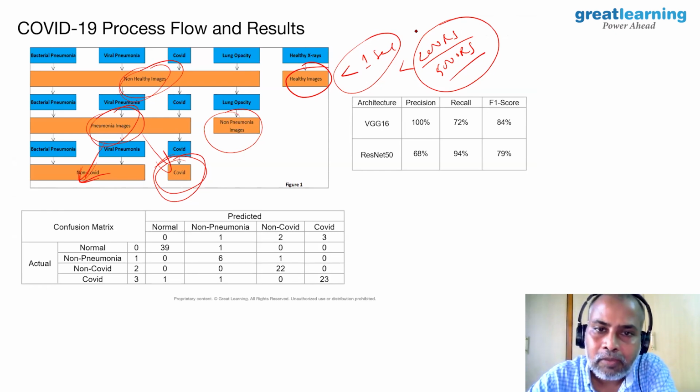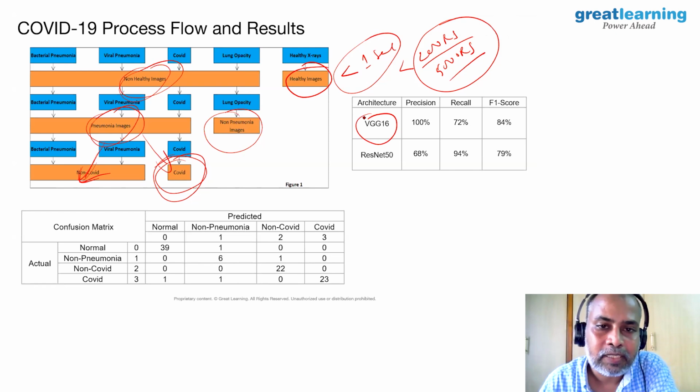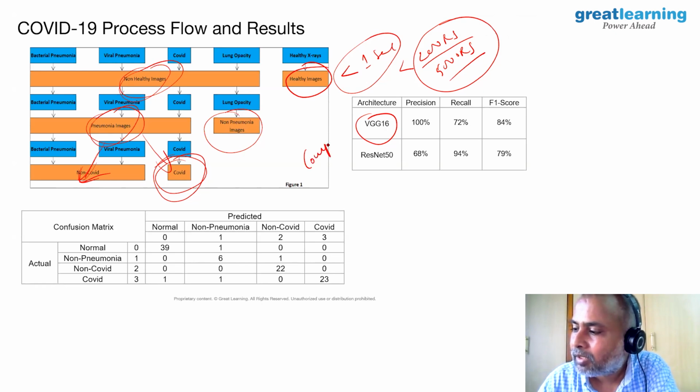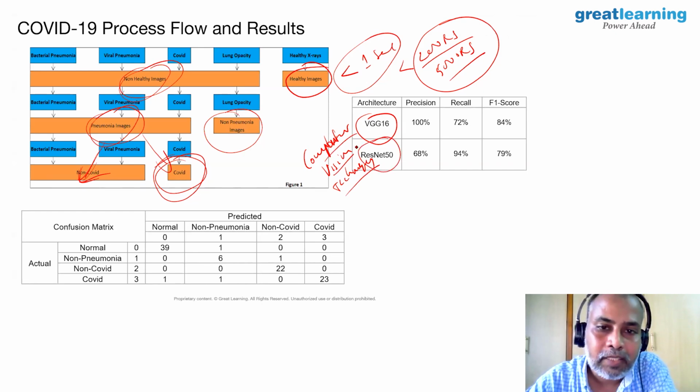Now the results we have got. We used a model called VGG16, which is well known, and is one of the computer vision techniques. Using images, can you detect the pattern? That's what we have done here, and we have used another model as well, ResNet 50.